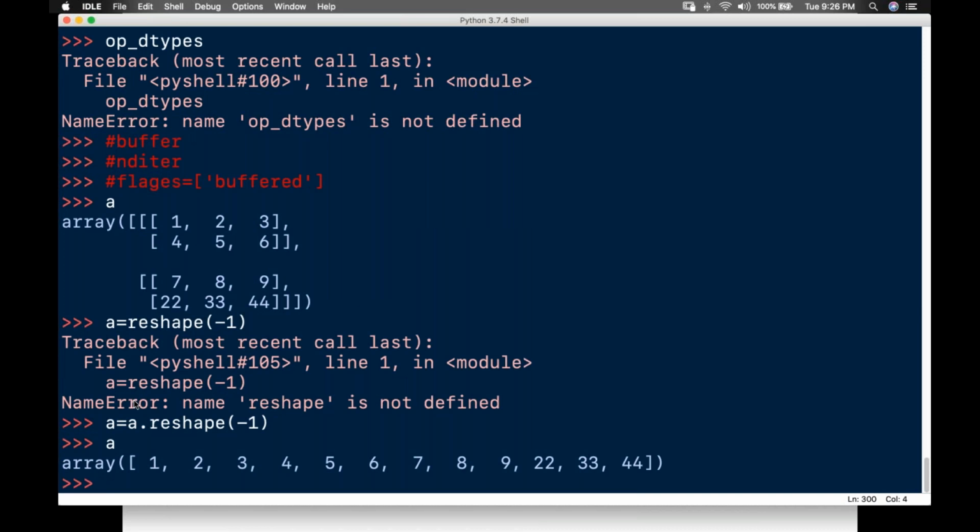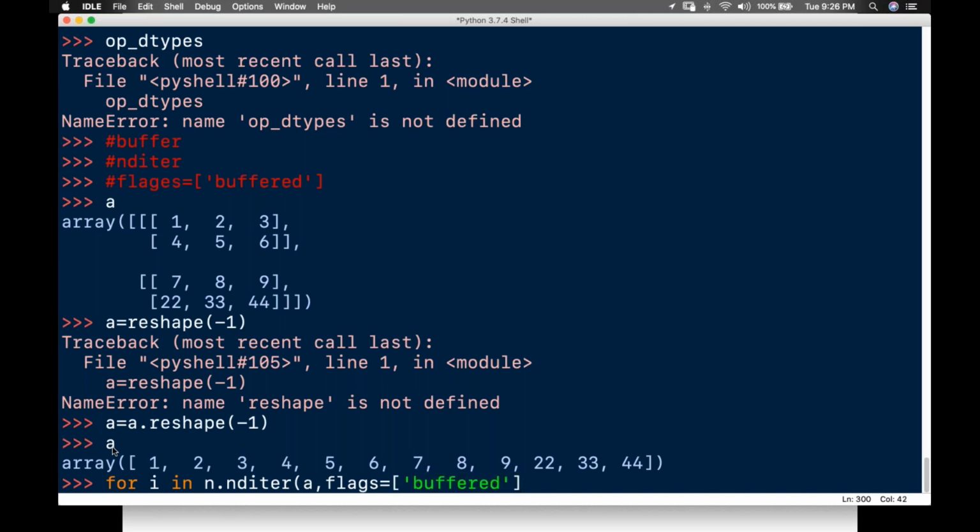Now in a for loop, for i in np dot, I'll call the method NDITER, which returns an iterator. In this iterator I'll be passing the array I want, A, and I'll pass flags equals to buffered.